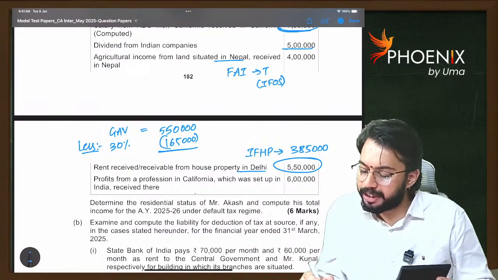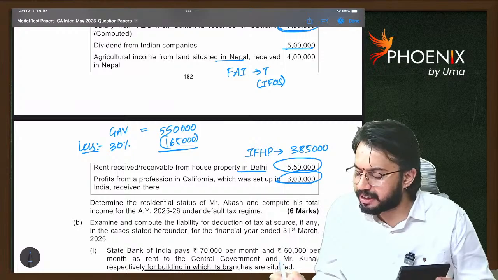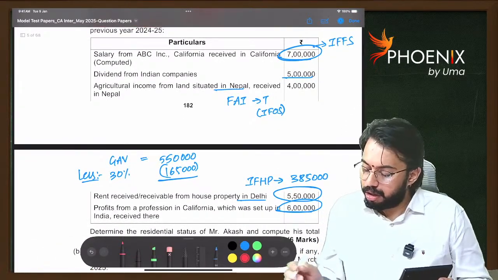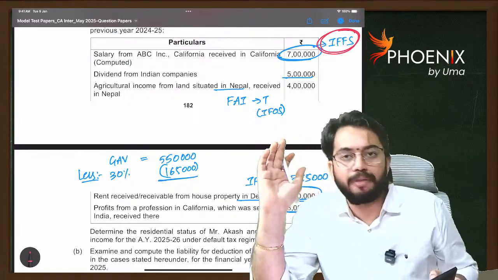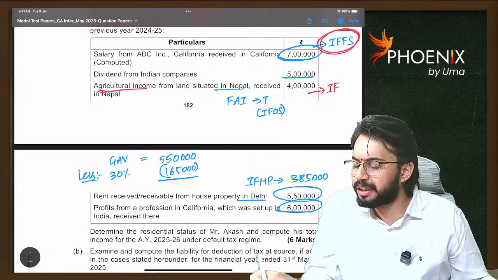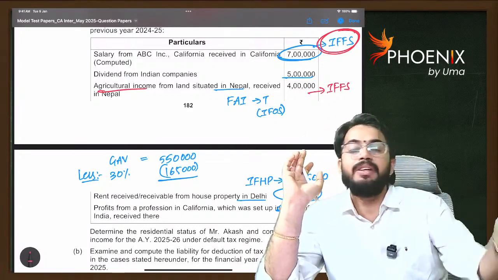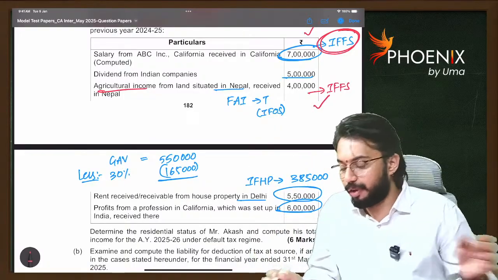Profit from profession in California, which was set up in India, received there, 6 lakh rupees. Now, out of this, salary in California is income from foreign sources. Agricultural income is also income from foreign sources because it is purely accrued outside India, totally received outside India. So these two we can call income from foreign sources.